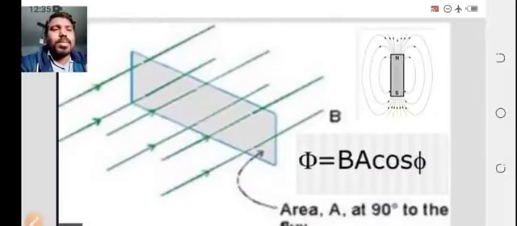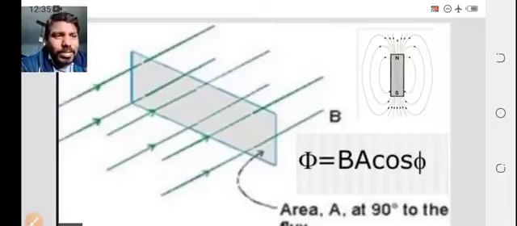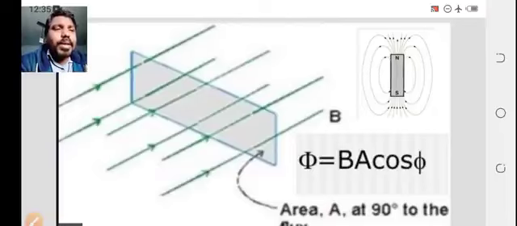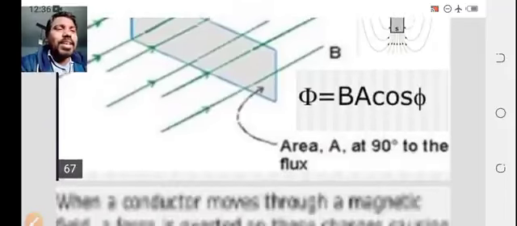This is the schematic diagram, showing the normal area of the surface. The lines passing through this particular surface area are considered the magnetic flux, and it is represented mathematically as phi equal to BA cos phi, where phi is the flux, B is the field, and A is the area.